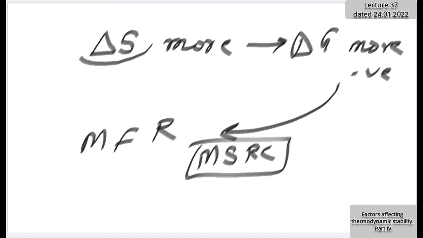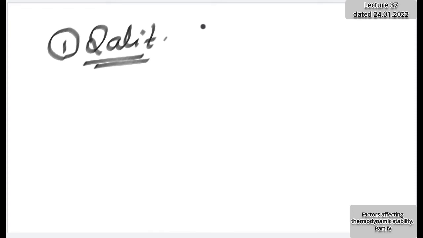Therefore, our interest was in the entropy change. So by reaction, and by measuring the number of entities or species, I taught you that an increase in entropy occurs in chelate formation. Therefore, chelates are stable. So far I have given you two reasons for chelate stability. One reason is simple, a qualitative reason, about the number of bonds and the breaking or cleavage of the bond.